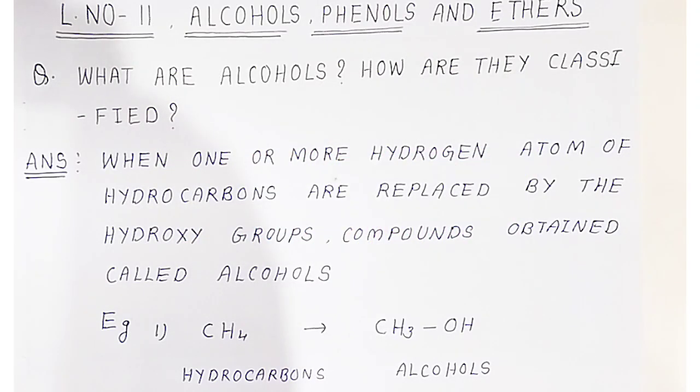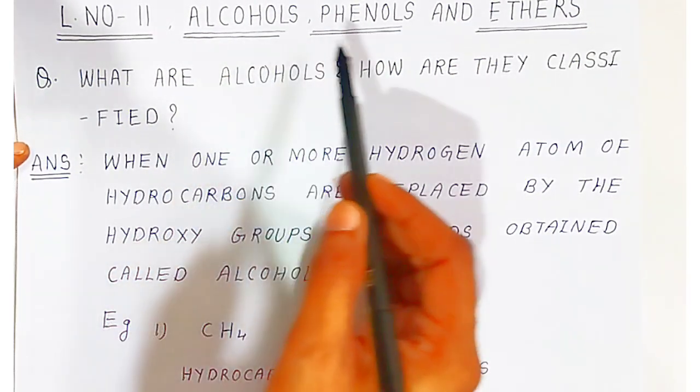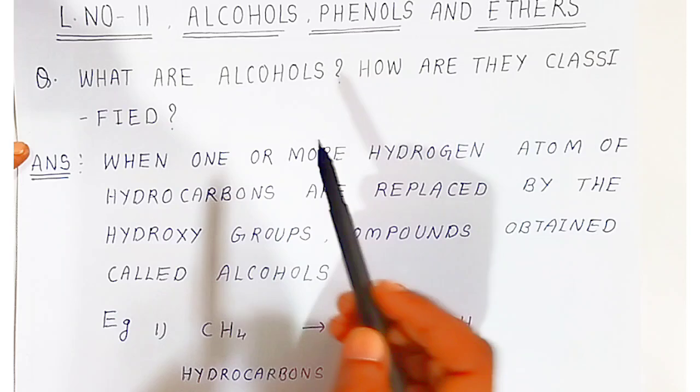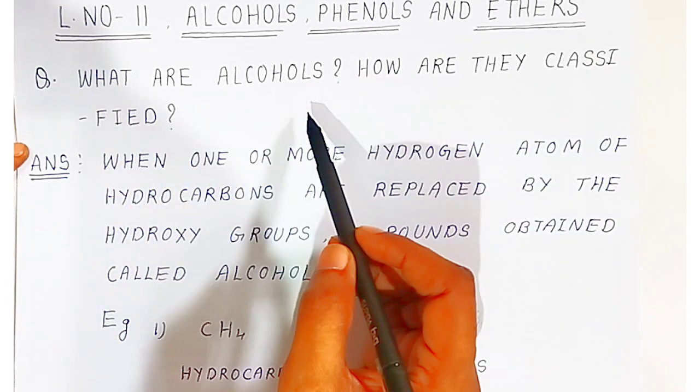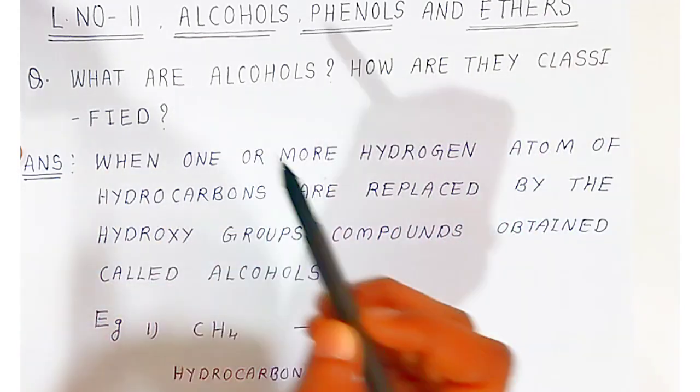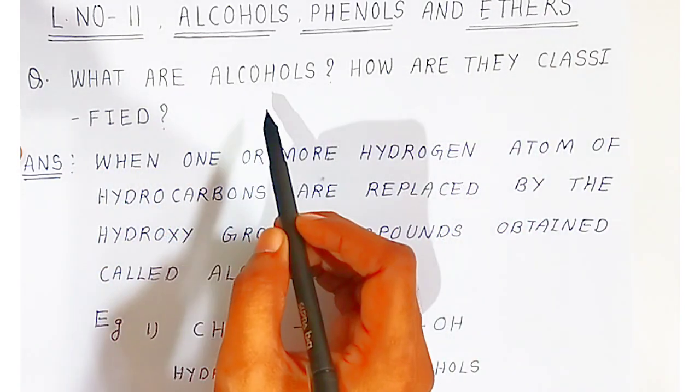In this video students we are going to see lesson number 11, that is alcohol, phenols and ether. Now students, for 2 marks questions in the board examination they may ask what are alcohols and how are they classified. In general they have asked what are alcohols.